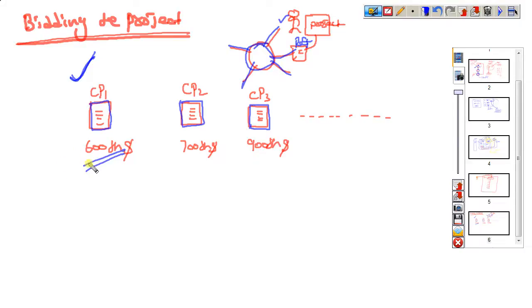So they can give their best quality, but $600,000. But company two already gathered one banking project that is ready to deliver, and almost all of it is finished, and they can give their best quality by using $700,000. And company three already are developing two banking projects that will be working in the market in a very successful manner also. They have full experience in the banking domain, so they can estimate $900,000 only, right?